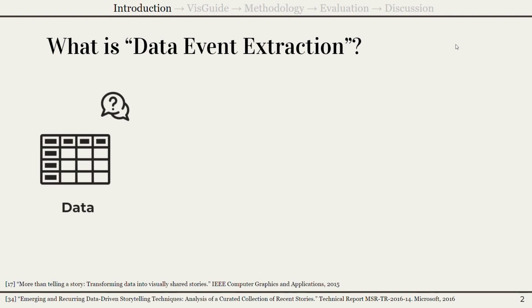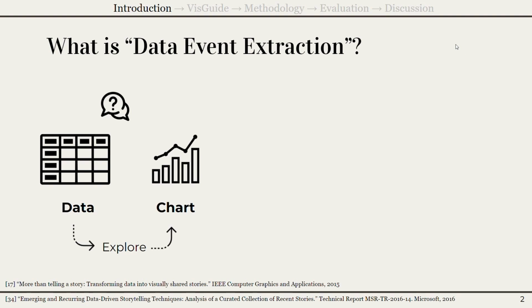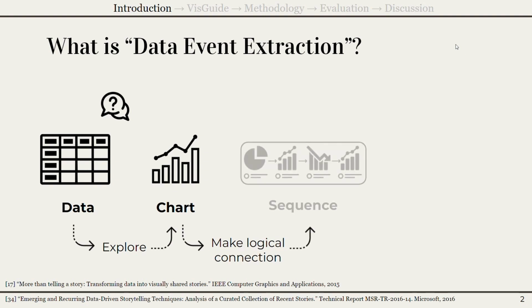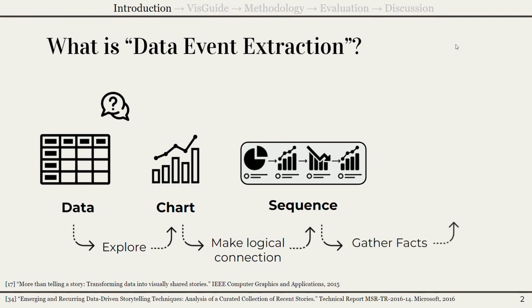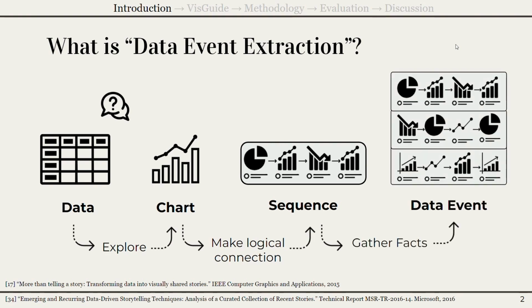When an analyst obtains a data table, she wants to know if there is any important or interesting information in this table. The analyst uses an exploration system to create some aggregate charts. Then, after multiple charts have been created, she may arrange them with logical connections. Chart sequence is the most common format for representing relationships between charts. Lastly, one or more chart sequences on the same topic can be gathered together and presented as a data event.